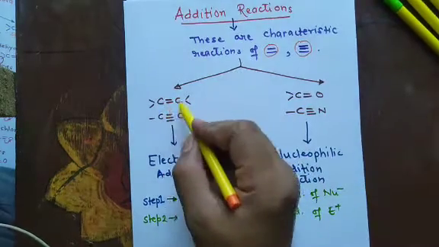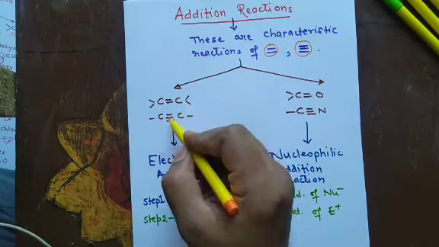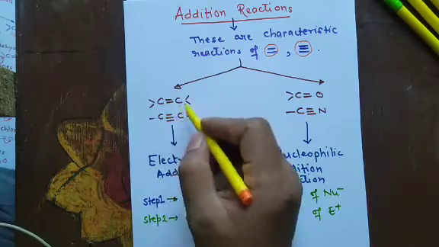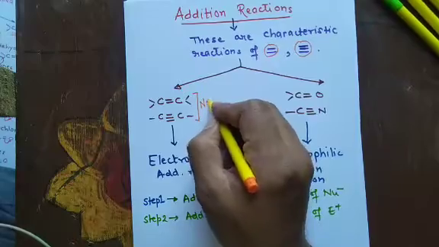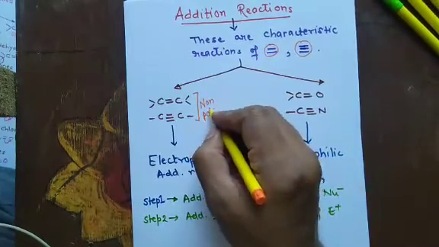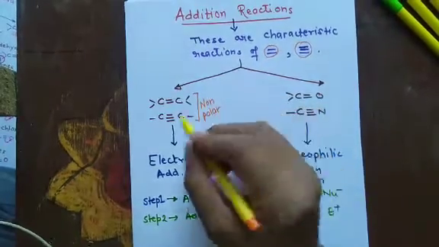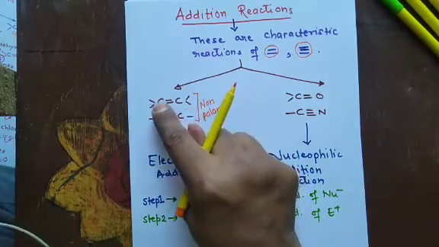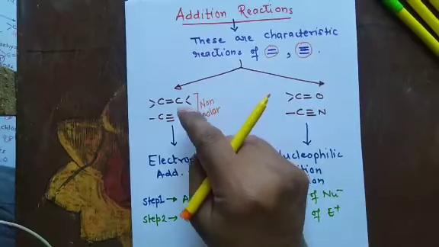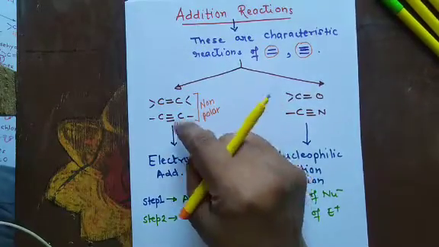Carbon-carbon double bond and carbon-carbon triple bond are non-polar bonds, because there is no difference of electronegativity between the two carbon atoms.